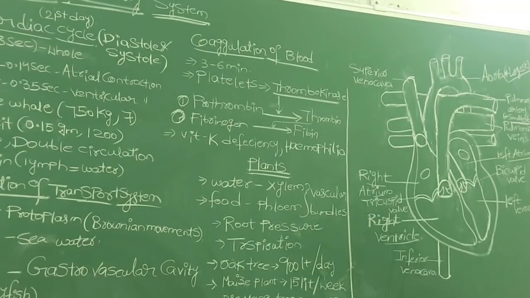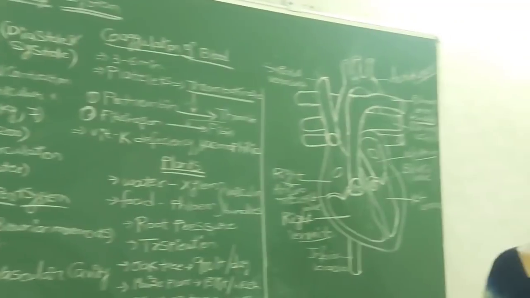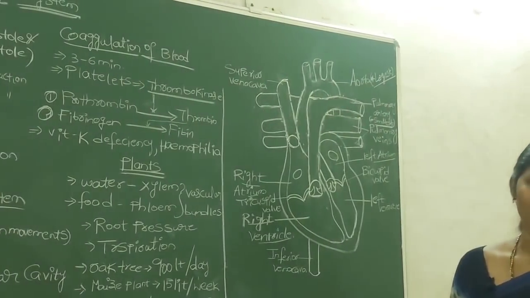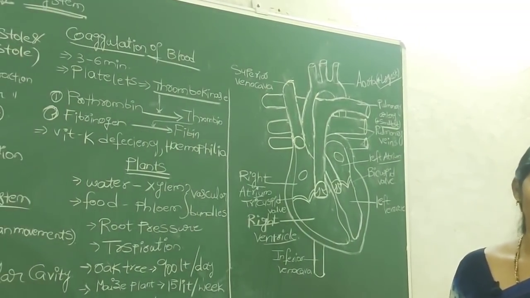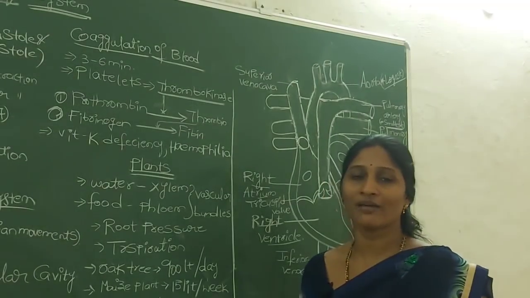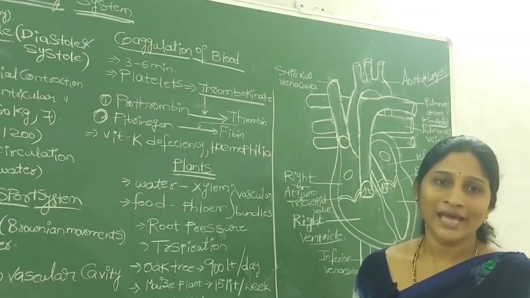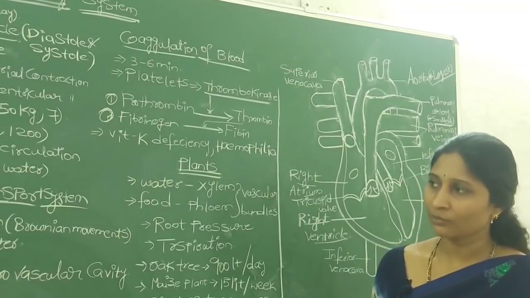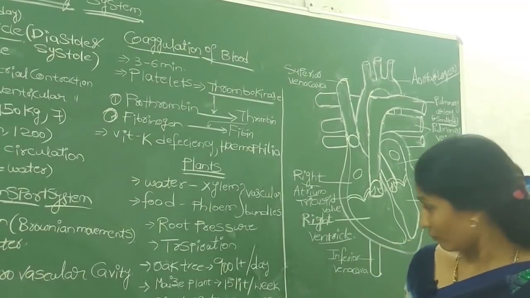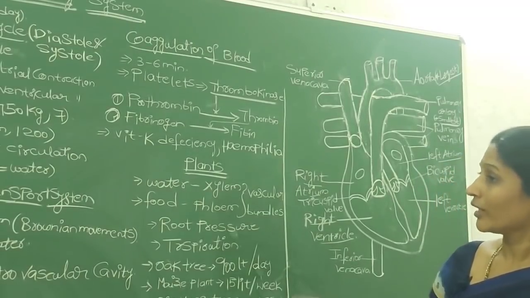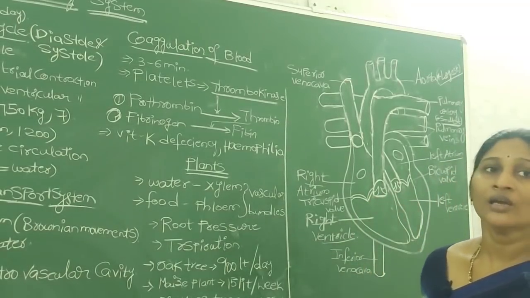And coming to the vessels. Do you know what is meant by a blood vessel? A blood vessel is a thin tube-like structure developed in the higher organisms to transport the liquid, that is blood. So we will see what the different blood vessels are.